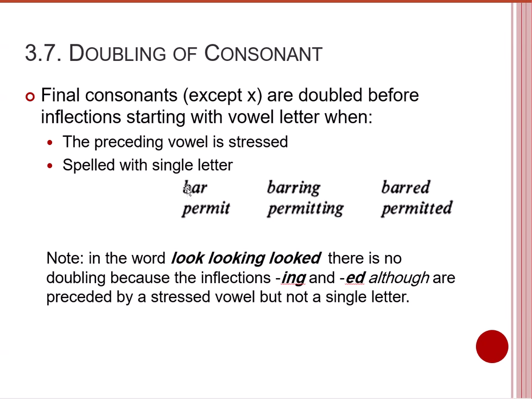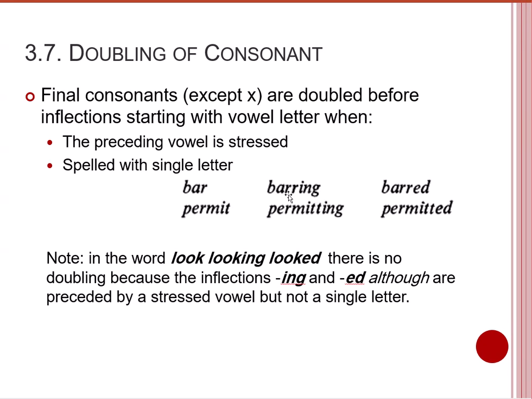So we have the base, and the final letter, and we have to decide whether to double the final letter or not. If this final letter is preceded by a vowel and this vowel is stressed, I mean this ar sound is stressed, then with the addition of ing and ed, you have to double the final consonant. You have to double the final r. So it would be barring, barred.